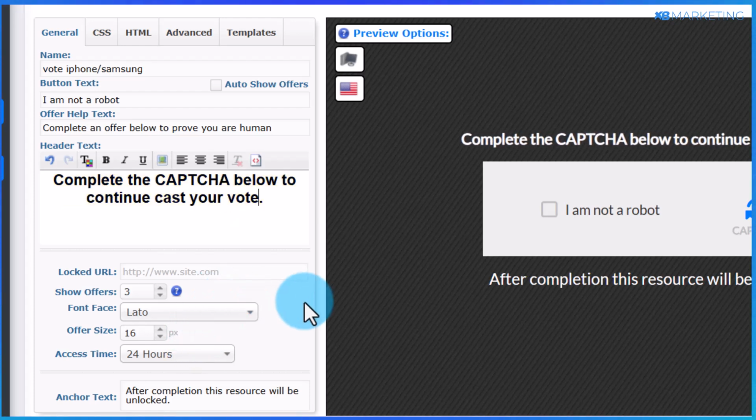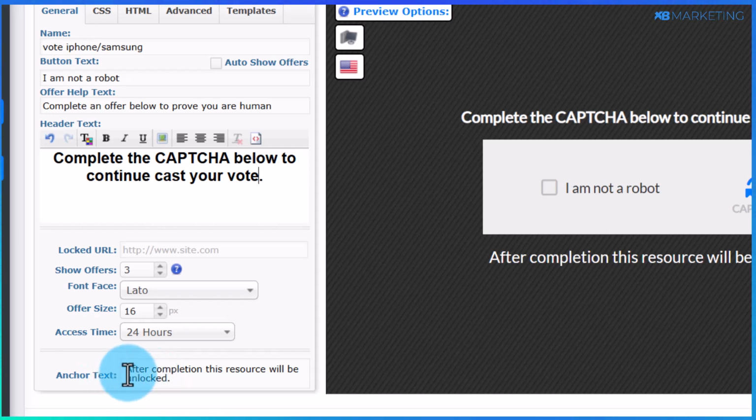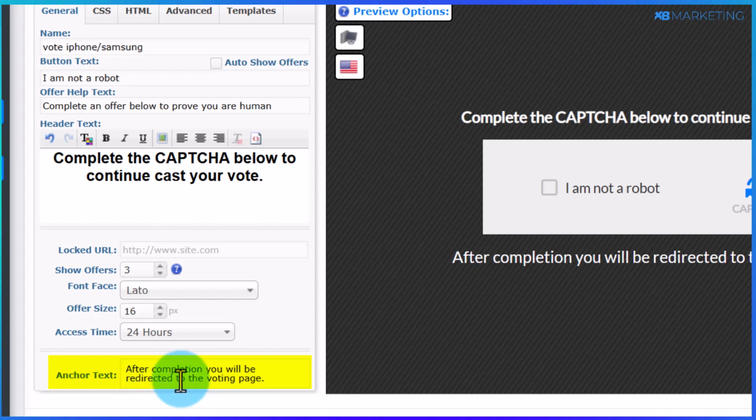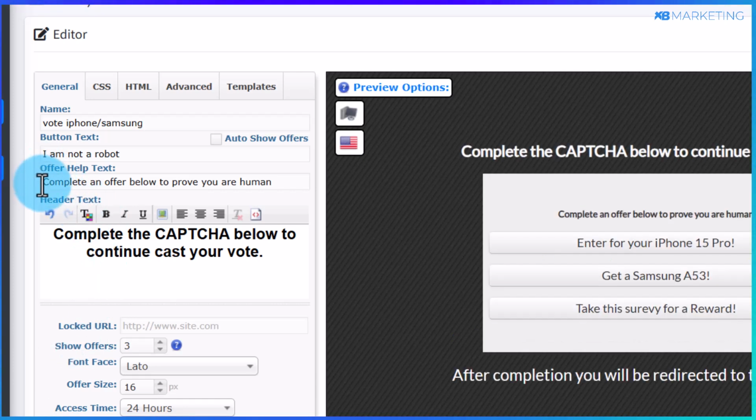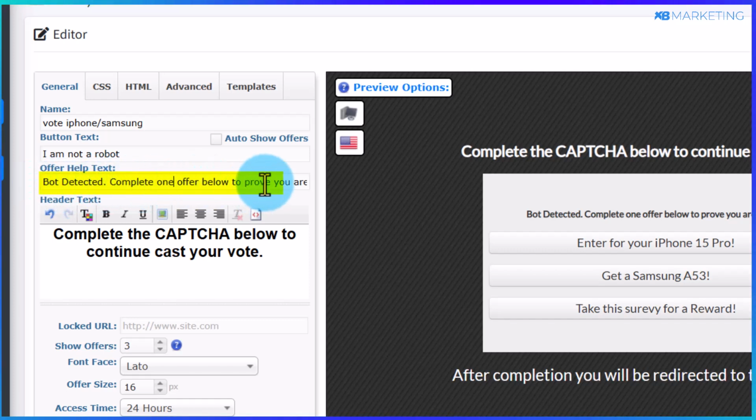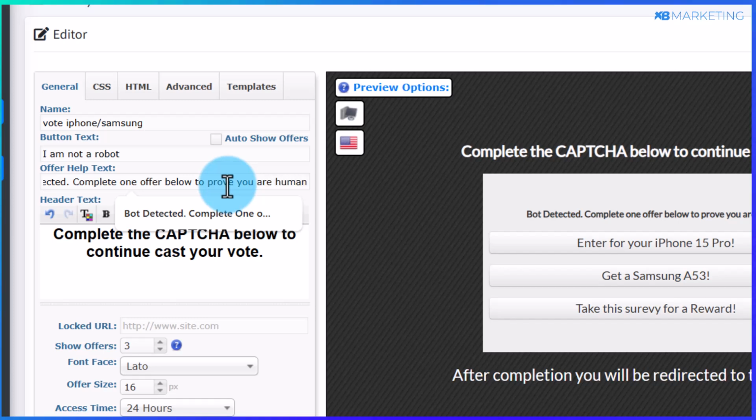So this is really all you need to do here. And the next thing you would then want to do is to come over to this anchor text, and you want to change it to "After completion, you'll be redirected to the voting page." And now the final thing you want to do here is to simply come over to this section here, and you want to change this to "Bot detected, complete one offer below to prove you're human."